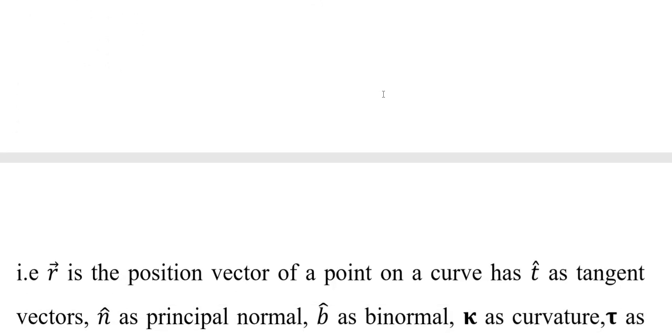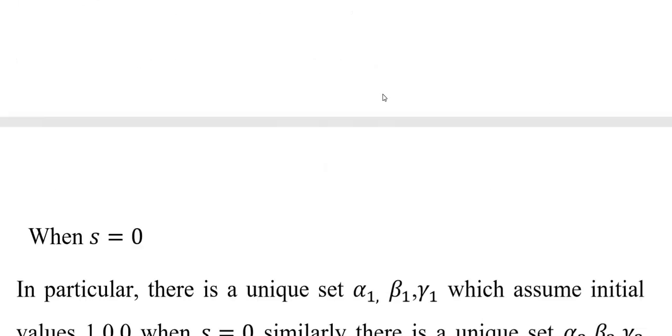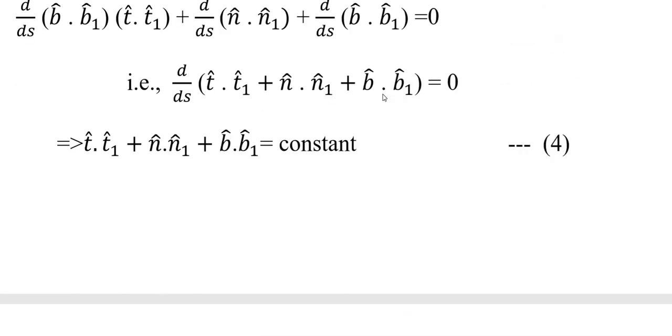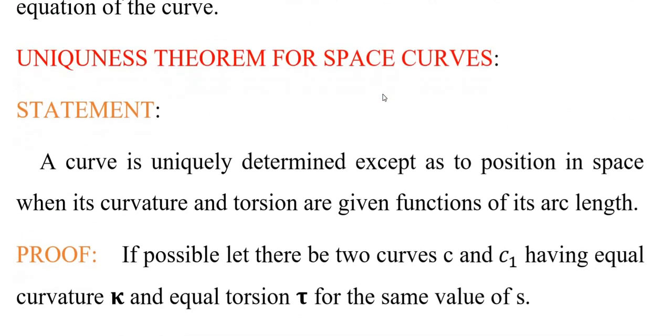So the r vector is the position vector of any point on the curve, t is the tangent vector, n is the principal normal, and b is the binormal, kappa is the curvature, and tau is the torsion of the curve, with s as arc length. So this clearly says that the existence is proved for the curve. Now we are going to prove the uniqueness of the theorem. So now we have proved existence: the curvature and torsion exist for any space curve.